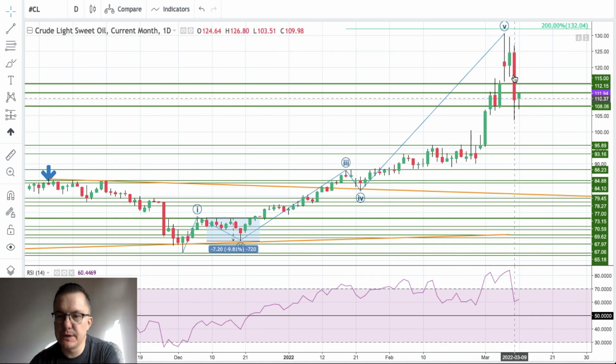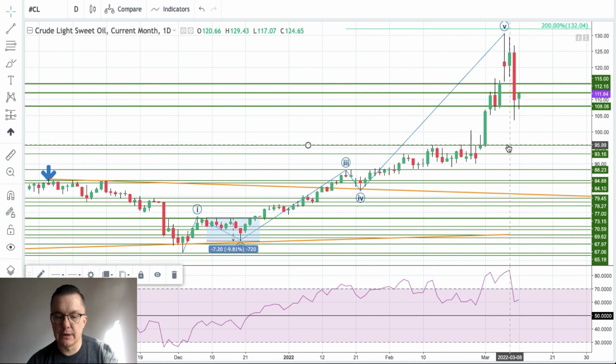We have a very big decline yesterday, as you can see. So we are correcting right now. We breached the level of 108.6 and made a new local low. So let me just put it on the chart for you.